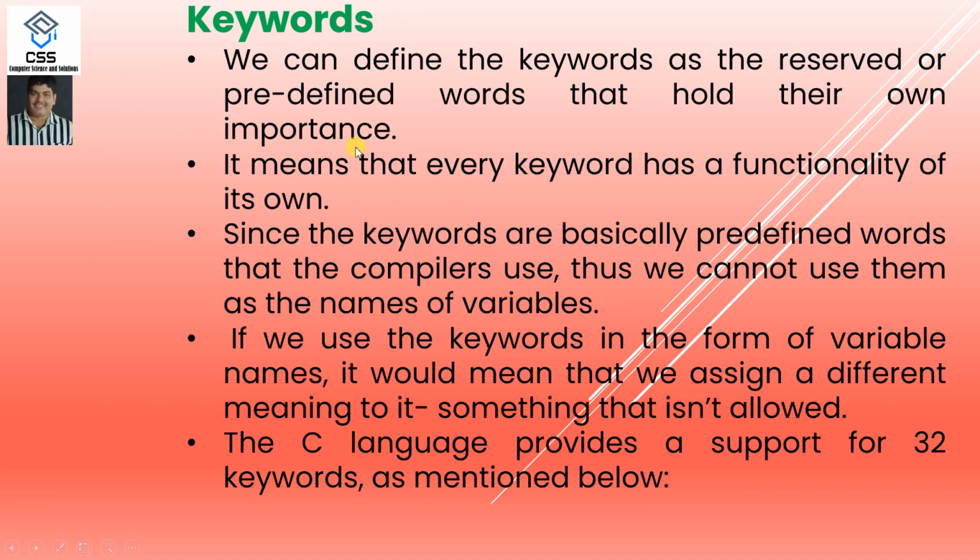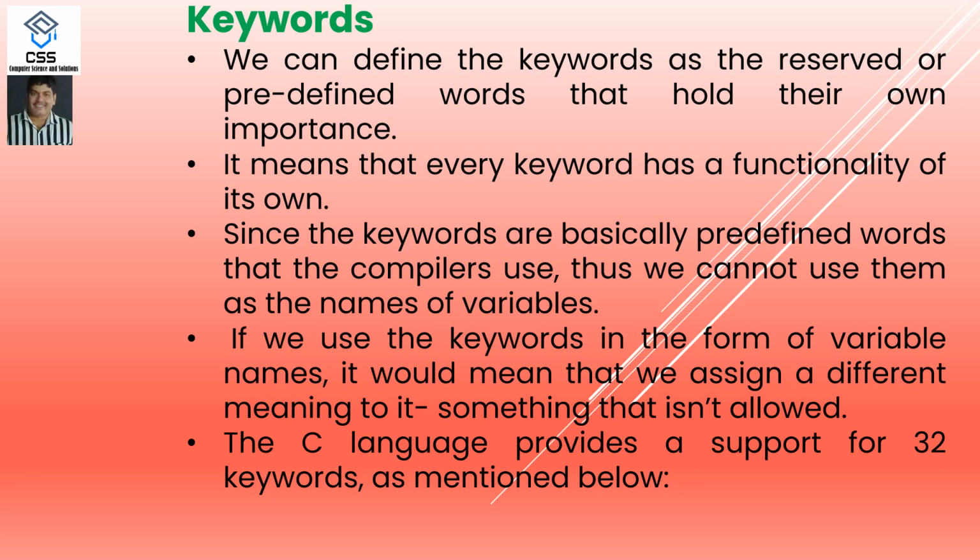Then it is keyword. Keywords are the reserved words. The C language supports about 32 keywords, and the reserved words can be represented in a table. Reserved words are known as keywords, and every reserved word has a specific meaning. Keywords are basically predefined words that the compiler can understand. Thus, we cannot use them as variable names. You cannot use a keyword as a variable name.